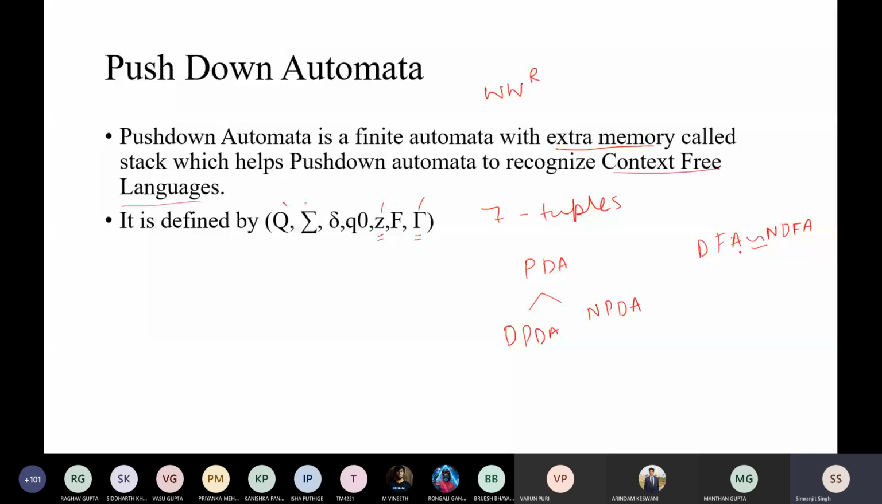Whatever language is accepted by DFA is accepted by NFA, but in this particular case, they are not equivalent in power. So NPDA can accept more languages than this DPDA. There are 1 or 2 languages that are not accepted by deterministic pushdown automata, but that are accepted by non-deterministic pushdown automata. I will tell you about it, don't worry about it. But they are not equivalent in power.